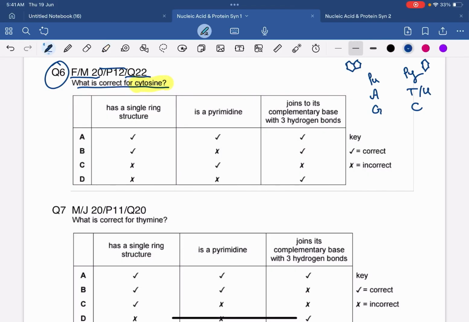Alright, so cytosine has a single ring structure. Yes, cytosine has a single ring structure. Why? Because it is a pyrimidine base and it joins with the guanine, its complementary base, with 3 hydrogen bonds. So yes, cytosine pairs up with the guanine via the 3 hydrogen bonds. So hence the correct answer over here would be option A.